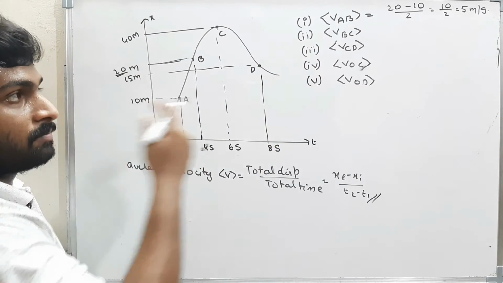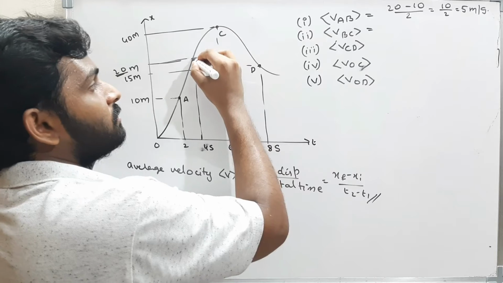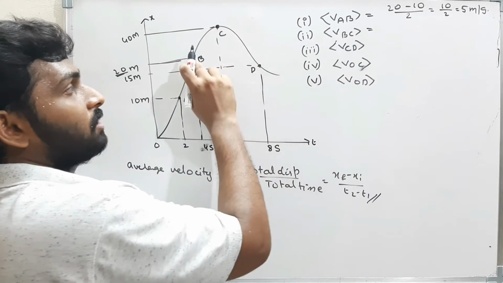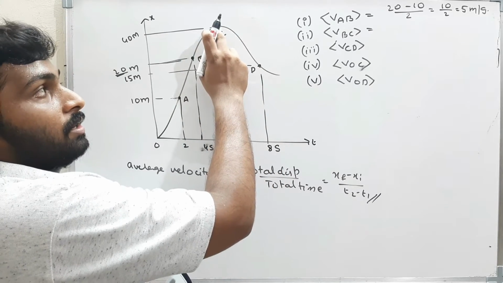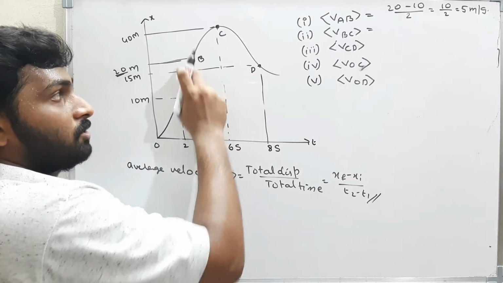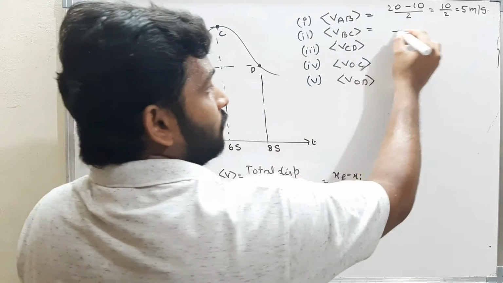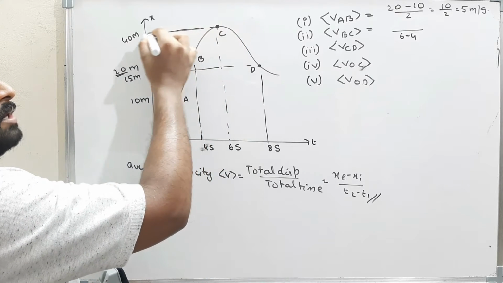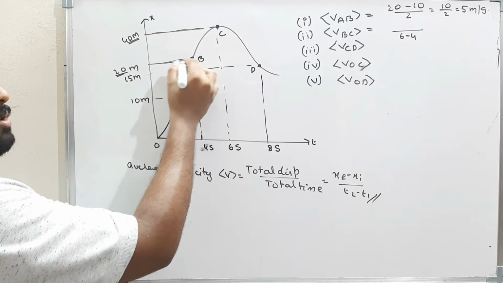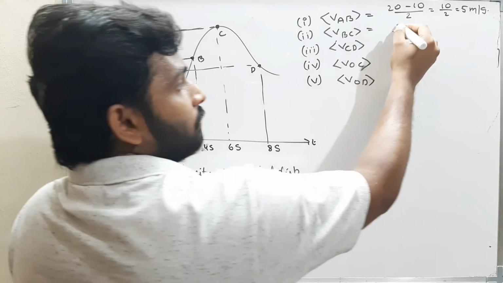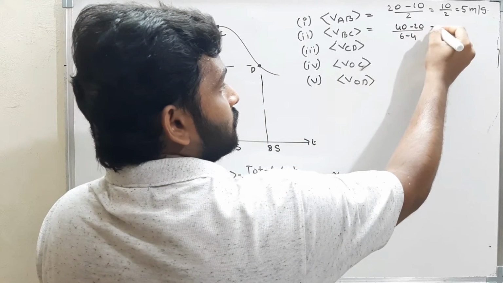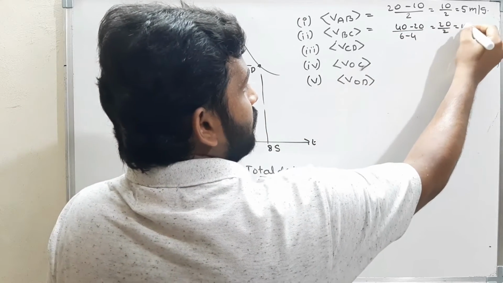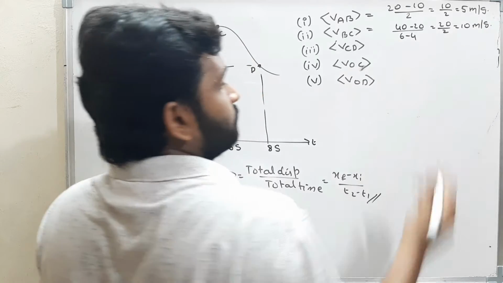For BC, where is B? B is here. Where is C? C is here. Initial position, final position. Now, the final position time is 6 seconds. The initial position time is 4 seconds. Therefore, time is 6 minus 4. Now, what is the final position? The body is at 40 meters. And at the initial position, the body is at 20 meters. Therefore, 40 minus 20 by 2. That is 10 meters per second.